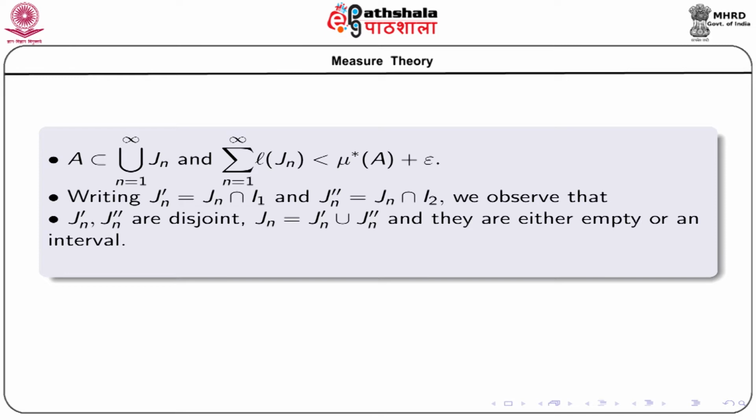And since I1 and I2 are already disjoint, Jn dash and Jn double dash are disjoint.